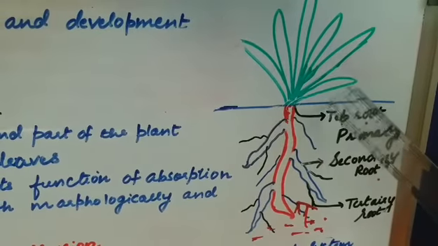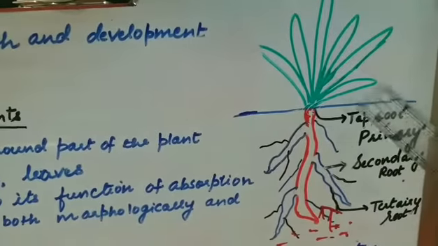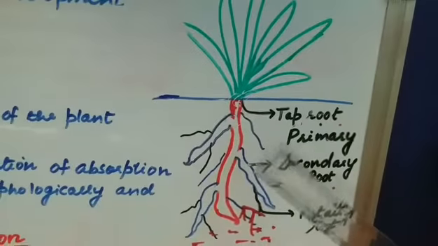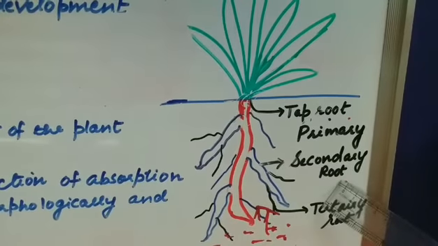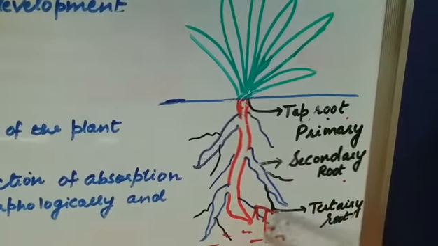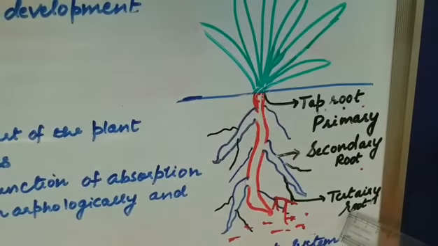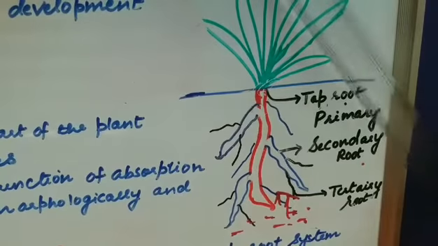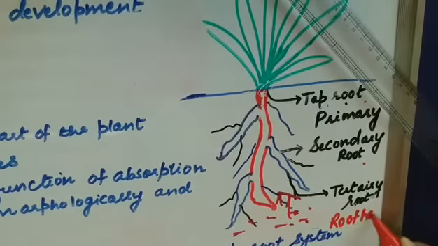This is known as the taproot or the primary root. From this taproot emerges another root, known as the secondary root, and from this secondary root thin hair-like structures emerge that are known as tertiary roots. These tertiary roots are also known as root hairs.